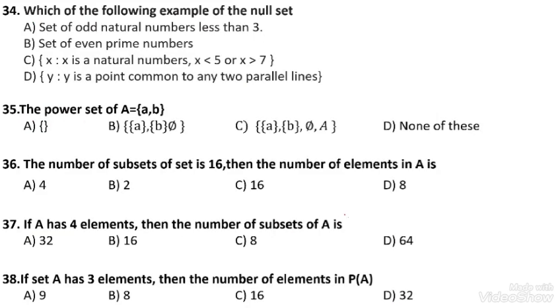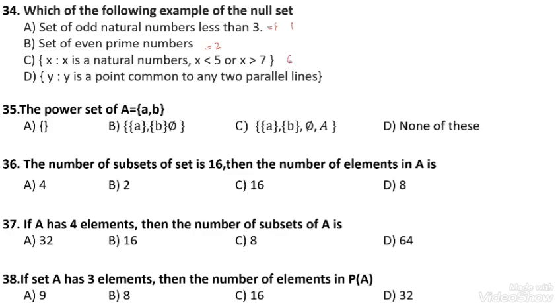Which of the following is an example of the null set? Which of the elements is the null set? The set of odd numbers less than 3, that is 1. The odd numbers less than 3 is 1. The set of even prime numbers, that is 2. X is a natural number between 5 and 7, there is an element 6.